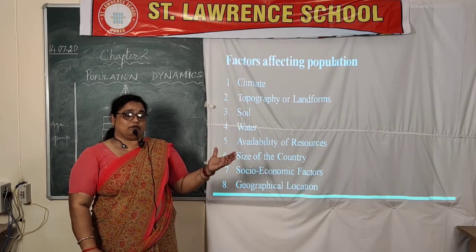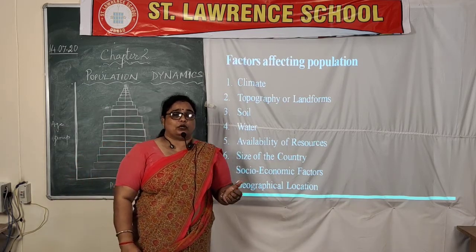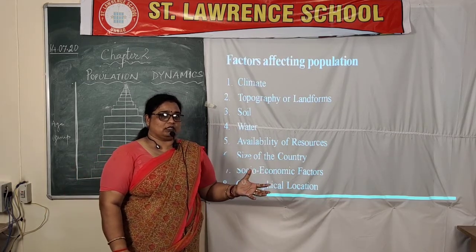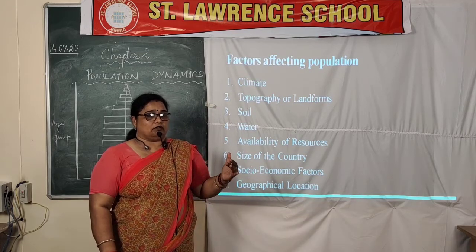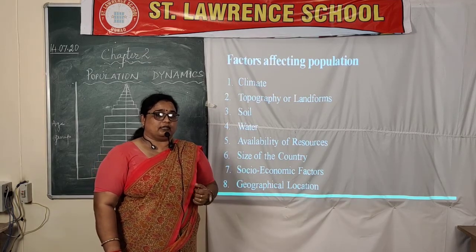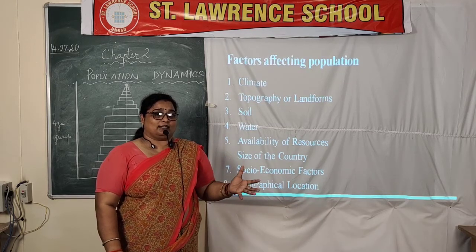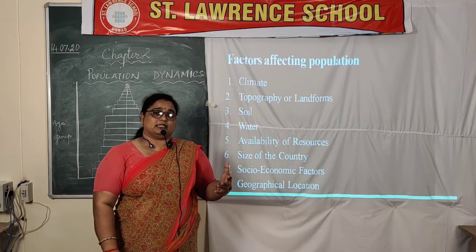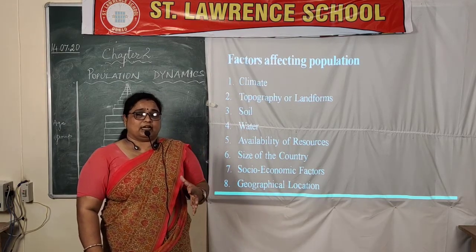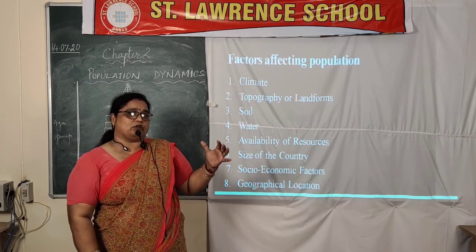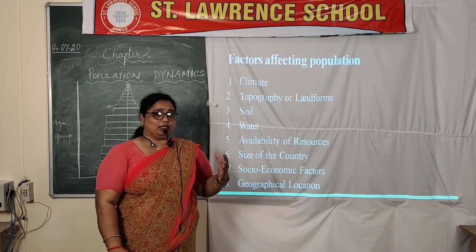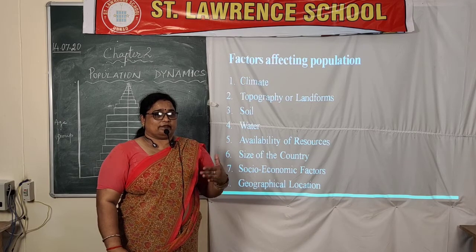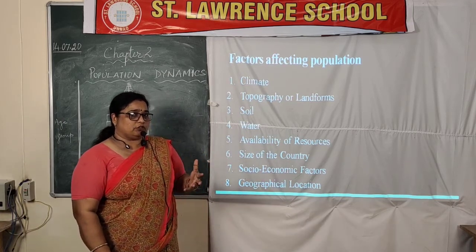is more, whereas in other parts of the world where there may be extreme climate, either very hot like the Sahara Desert of Africa and the Thar Desert of India, or cold deserts like Antarctica or the Antarctic Circle, which is above 66.5 degrees, where the temperature is very excessive, the population is less. In this way we can say that climate affects the population of a region.